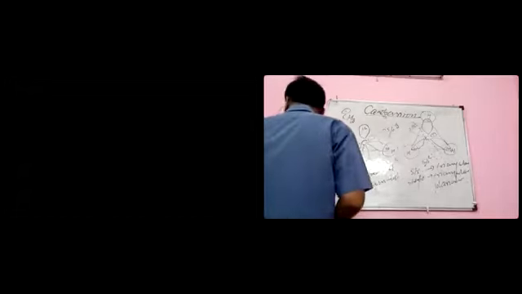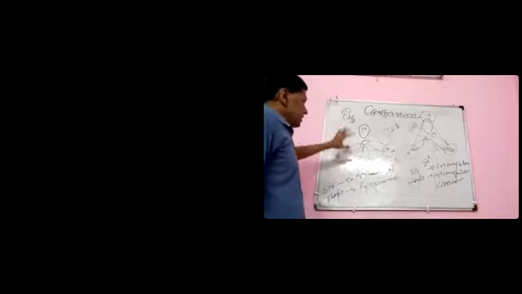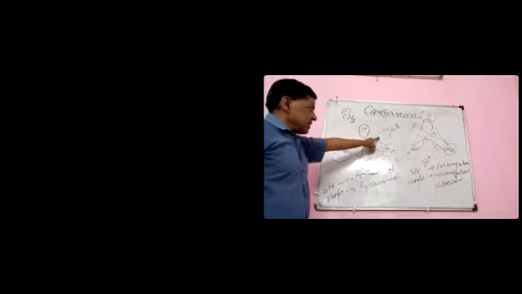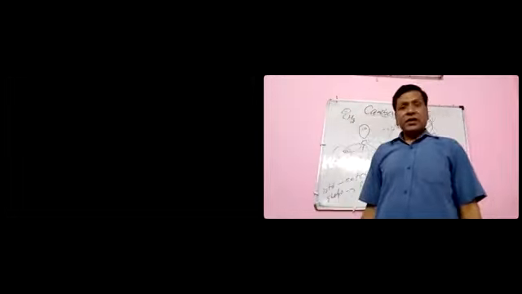According to spectroscopic evidence, the normal carbanion has sp3 hybridization, the structure is tetrahedral and the shape is pyramidal.